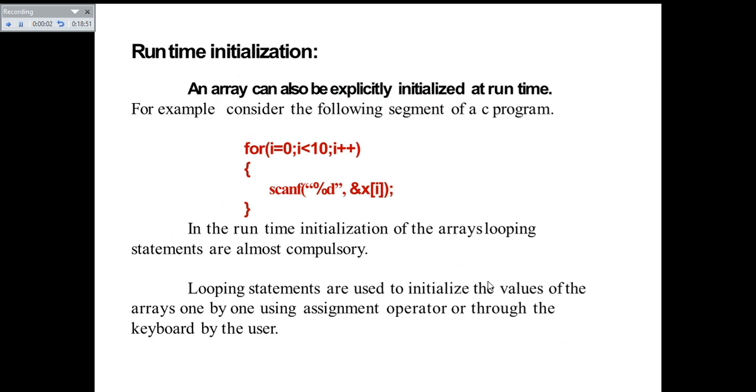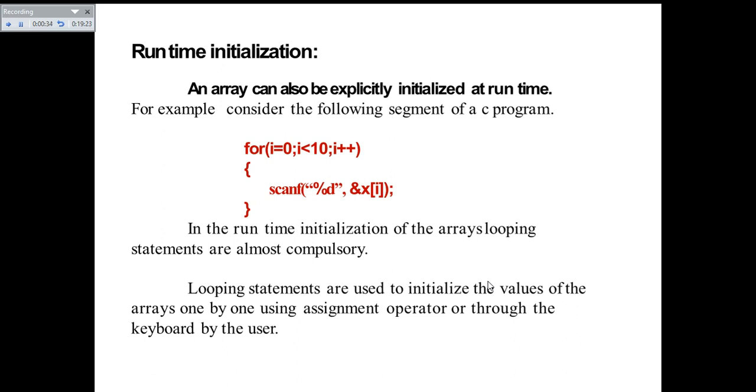Now let's see what is runtime initialization. An array can also be explicitly initialized at runtime. As already told, just after declaration, you can initialize the array with some values according to the array size. That is static initialization or compile time initialization. But you can also do the initialization of the array at runtime. So arrays can be initialized explicitly at runtime.